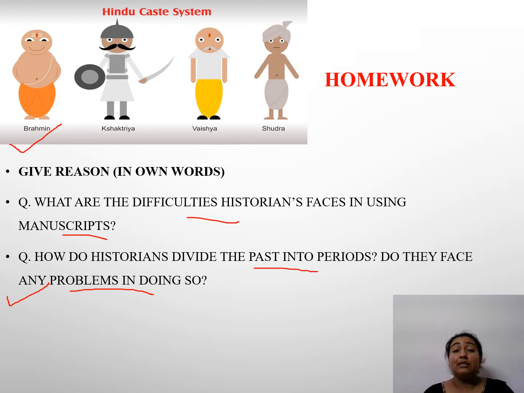So this brings us to the end of this topic: Jati, Varna, caste system, manuscripts, historians, cartographer and each and everything.